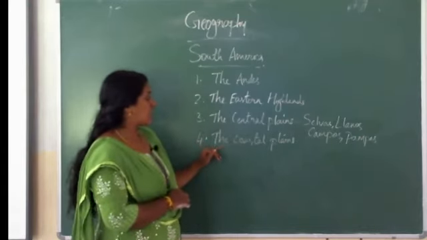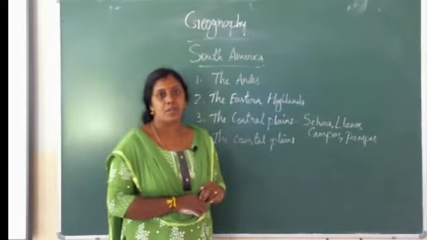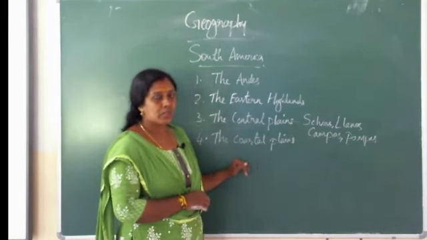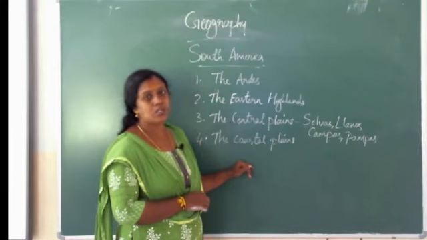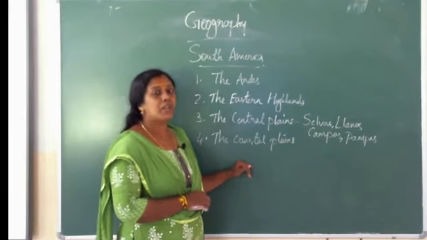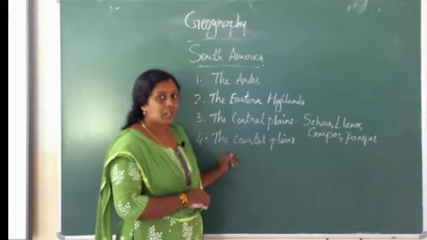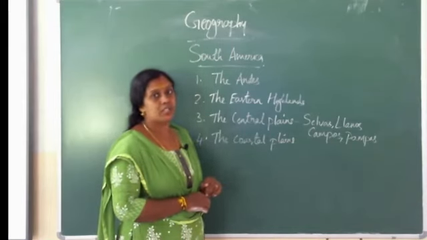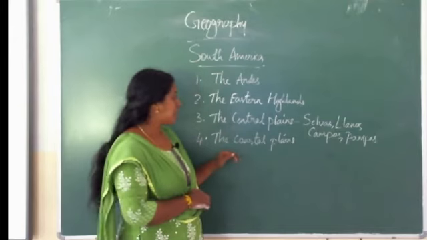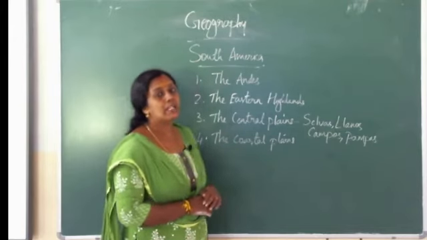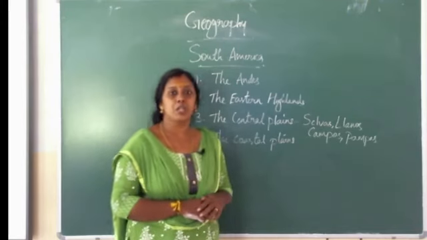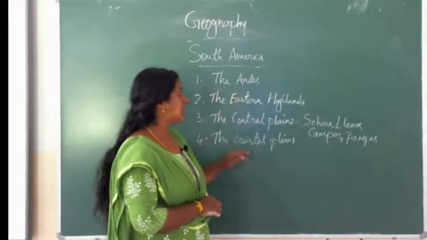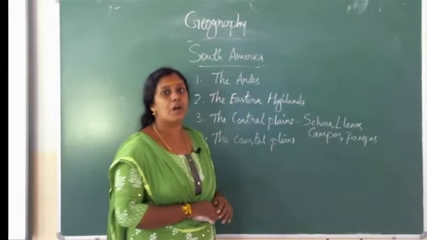And next we discuss the coastal plains. The coastal plains are located along the ocean or sea. Near the Pacific and Atlantic Oceans the coastal plain stretches, and a very important major desert of South America, the Atacama Desert, is located in the coastal plain. It is a very dry region of South America. These are the important physical features of South America.